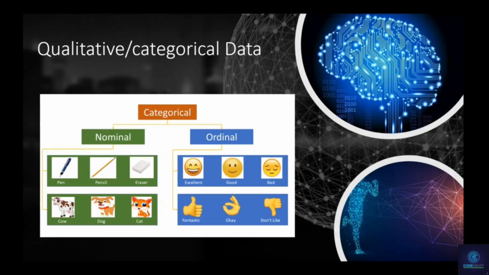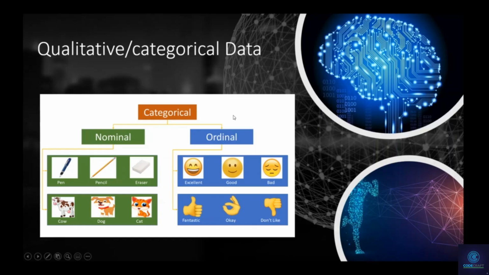For example, let's have an example of ordinal data. Let's say I'm asking someone, do you like this type of exam on a scale of, for example, bad to excellent? If the person doesn't like it, the person will say bad. If the person likes it, the person will say excellent. As you can see, there is a certain order between those emojis. Here we have emojis, but it could be things like don't like, okay, fantastic. There is a certain order.